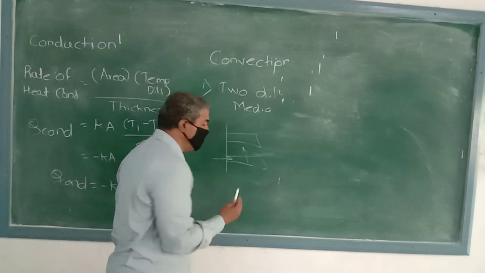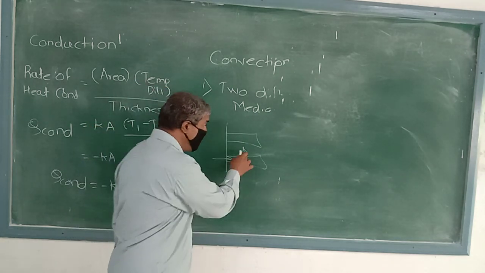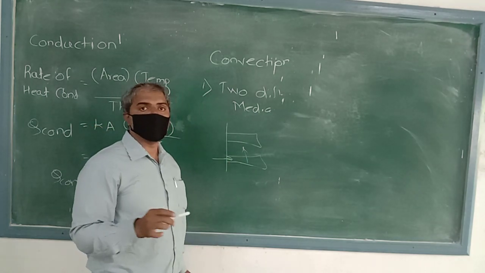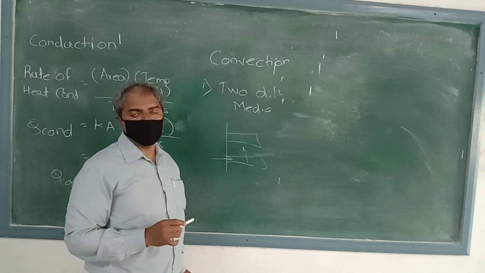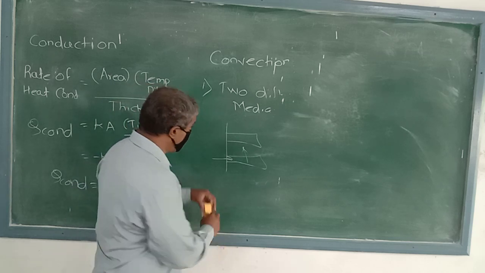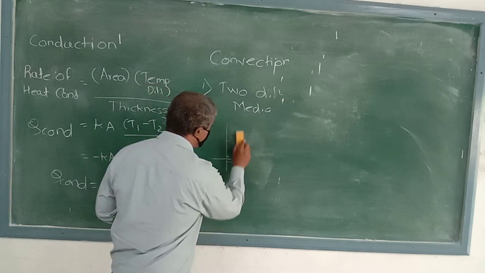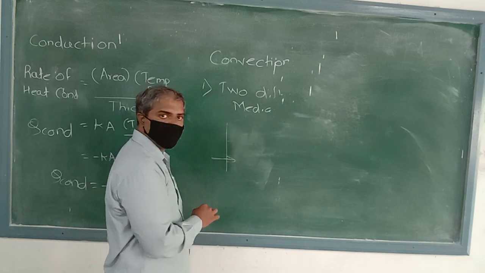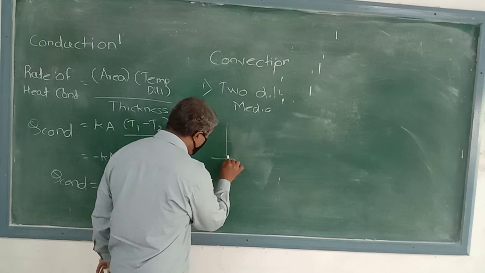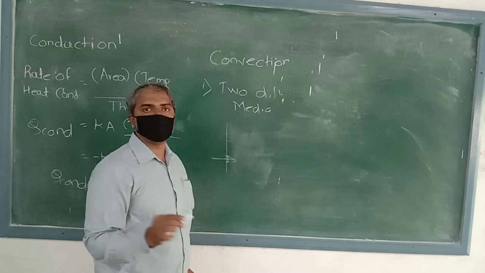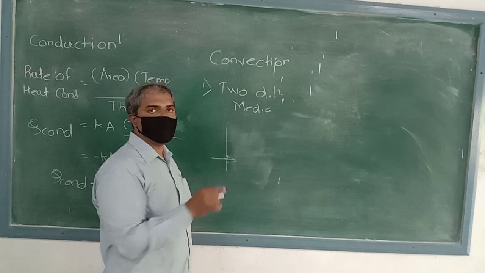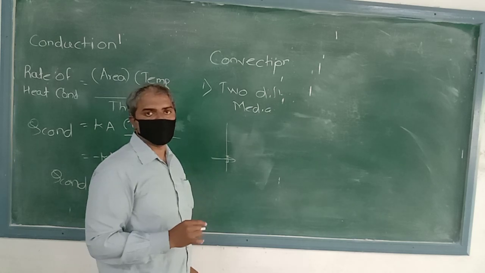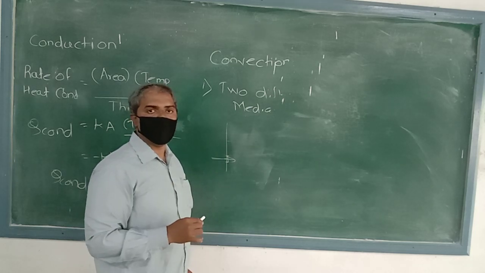So this is the solid medium and this is the air medium coming in contact with the fins. And if we are not providing these fins, then only this surface area comes in contact with the air.